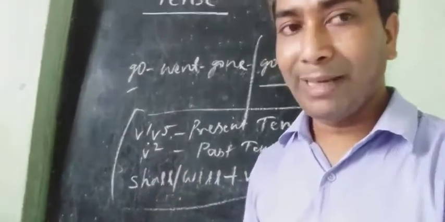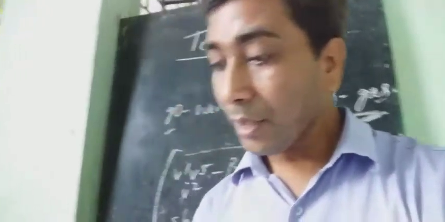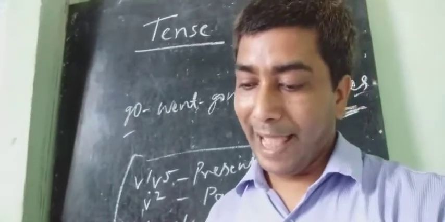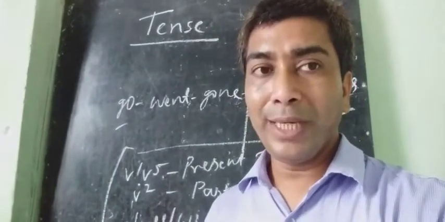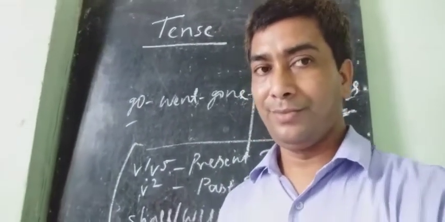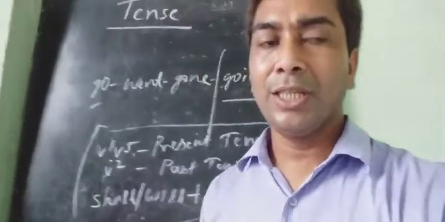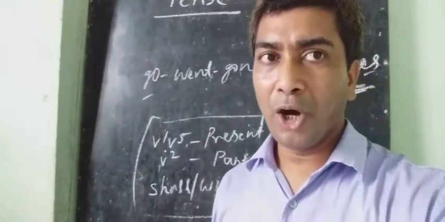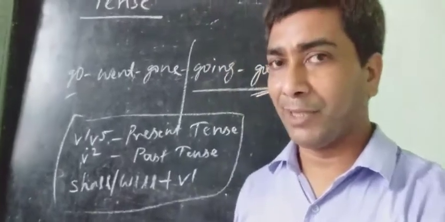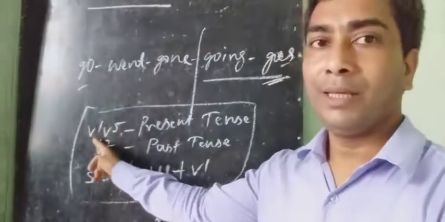But now I give you another example: we live on earth. Live, L-I-V-E, is V1.